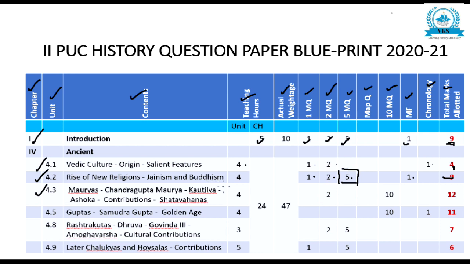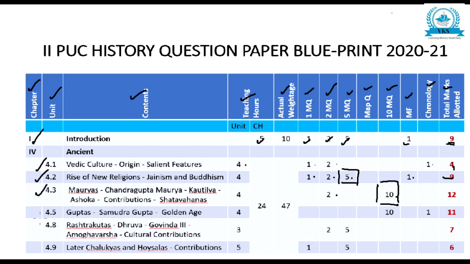4.3, Mauryas, teaching hours 4, in that 2 mark 1 question and 10 mark 1 question. So that is very important. From Mauryas, 10 mark 1 question, total 12. So maybe a question on Ashoka can come here as the 10 mark question.